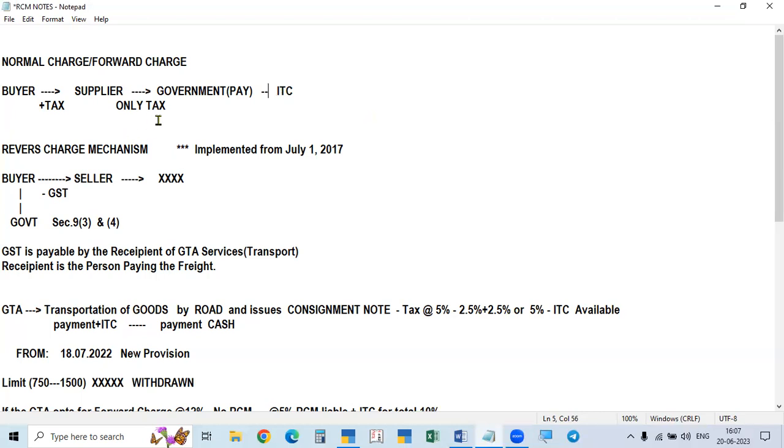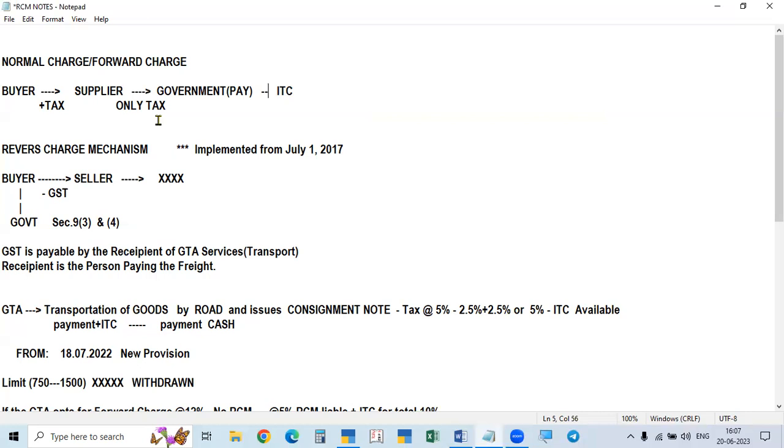But sometimes, under the GST Act, there is a provision, section 9. Under that section, there are two subsections, subsection 3 and subsection 4.